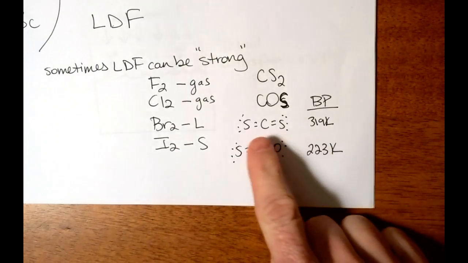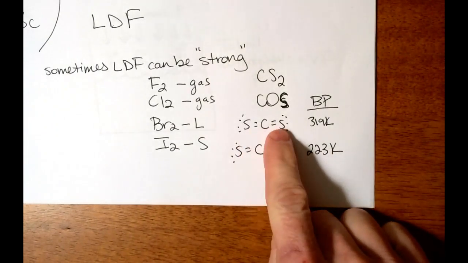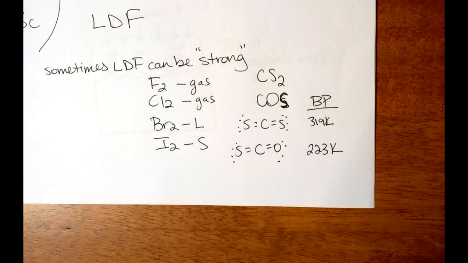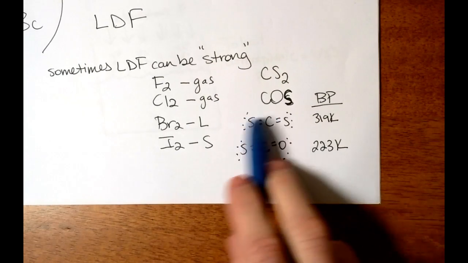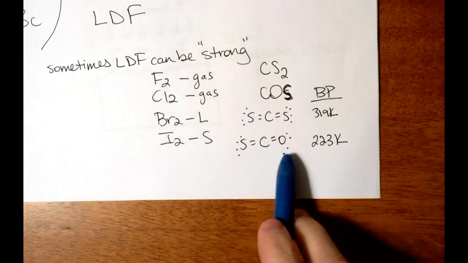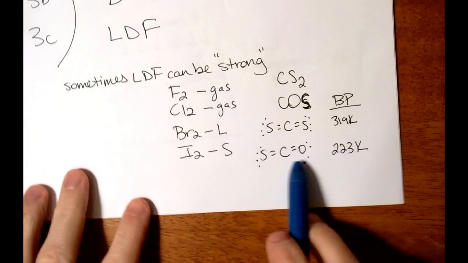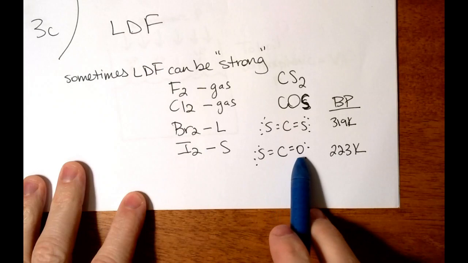It has two polar bonds in it. Due to the shape, they cancel out, and the fact they're equal polarity. All this can do is LDF. Here, that's a polar molecule. It can do dipole-dipole. These bonds don't have the same polarity.